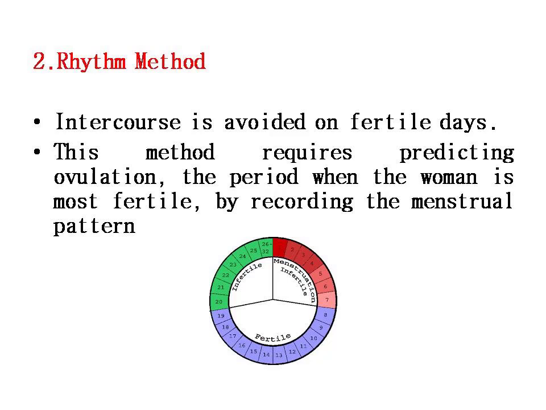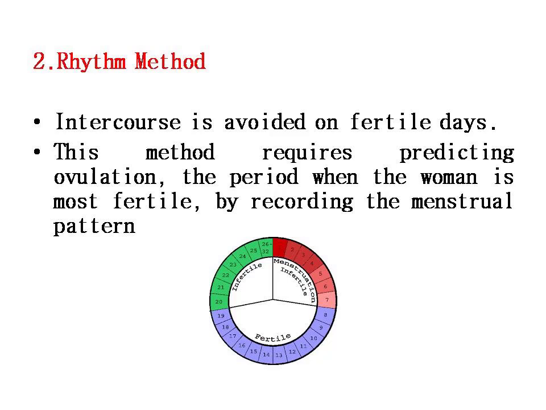Okay, the next traditional method is the rhythm method. In this rhythm method, intercourse is avoided on the fertile days. We have already discussed the menstrual cycle in detail, when the ovum is released and all those things, in the previous classes. That determines the fertile days. During that period, intercourse is avoided. That method you will call the rhythm method.